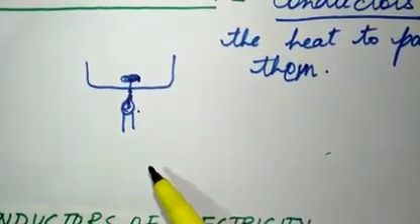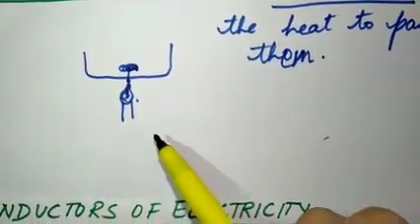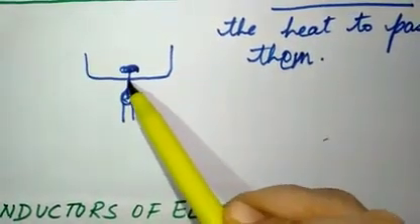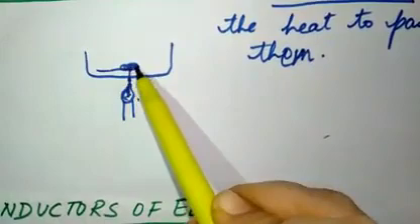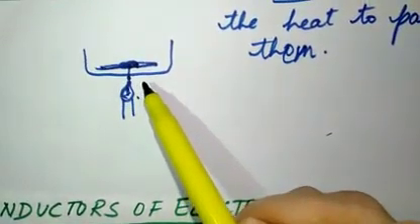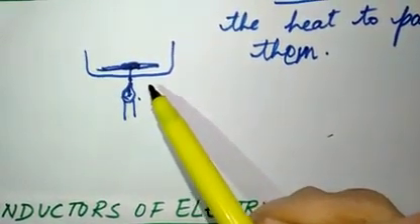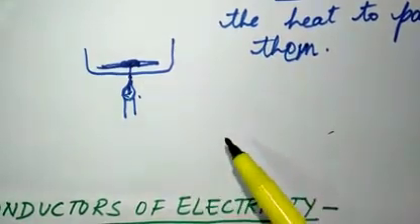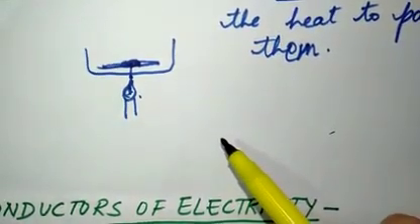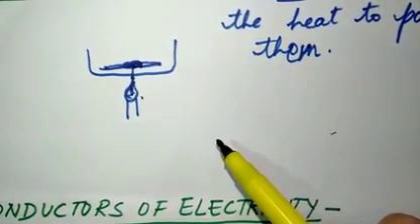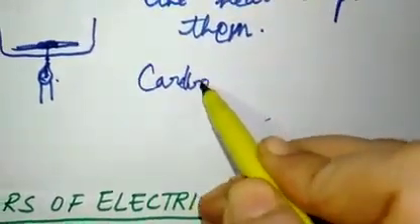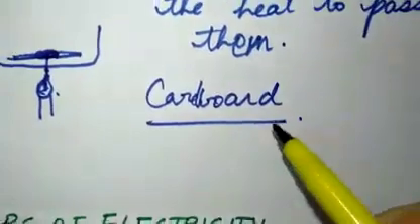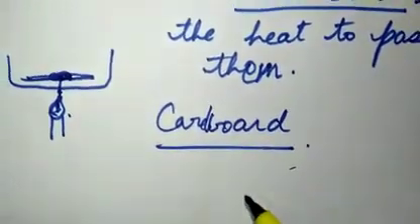Heat supplied at a place is distributed all over the metal. When we supply the heat here, heat is distributed all over the metal, and here your food gets cooked over the metallic pan. Okay, and there is a question: can a frying pan be made up of cardboard? This is one of the questions given in your book.